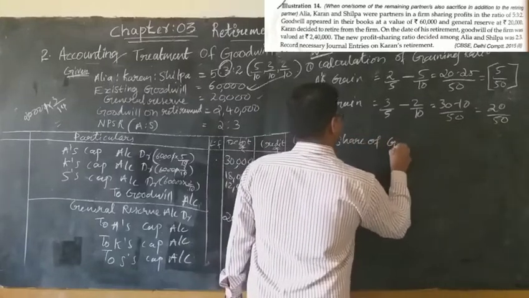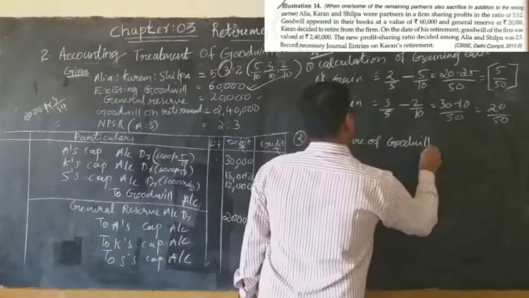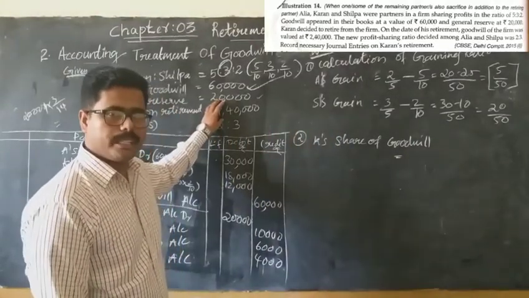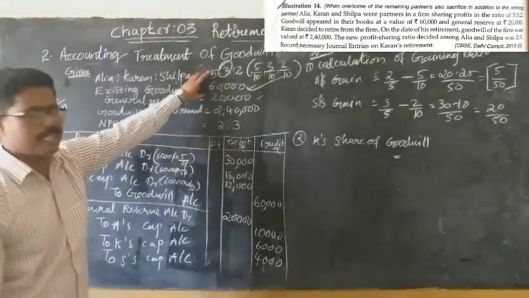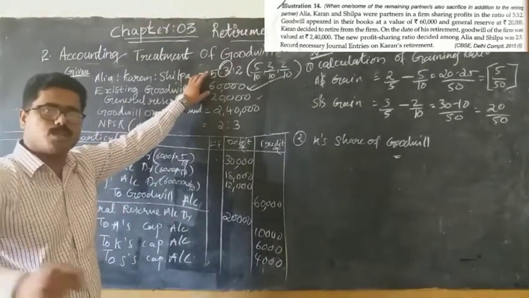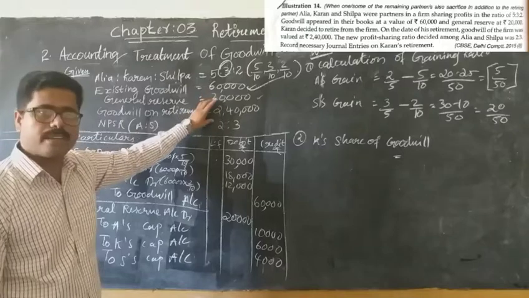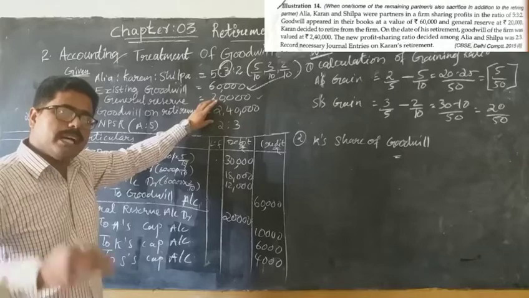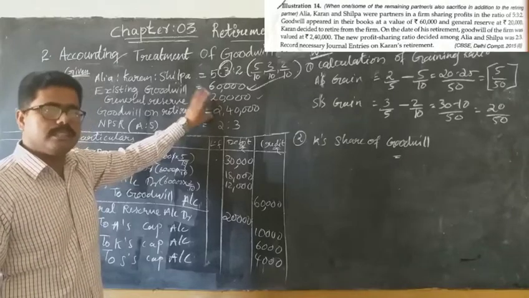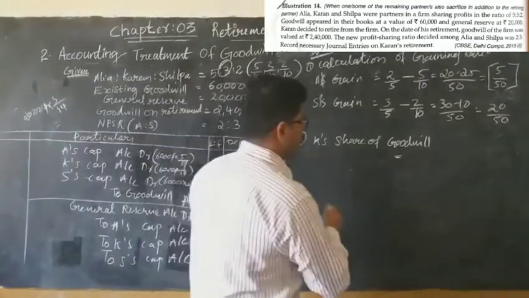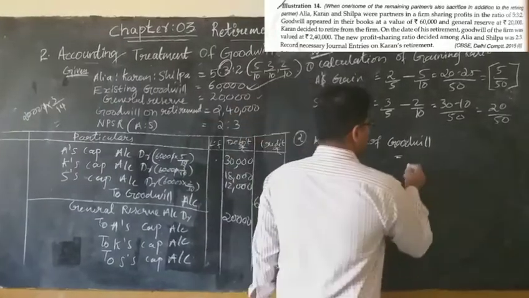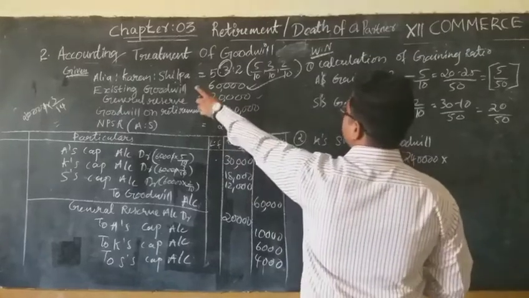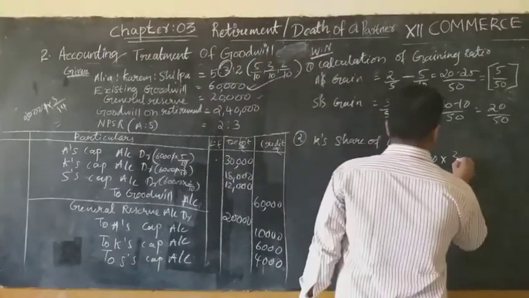Karan's share of goodwill is equal to, how to calculate it? Firm's goodwill given in the question. What is the firm's goodwill? 2,40,000. Don't take this 60,000, that is the existing goodwill in the books of accounts, whereas this 2,40,000 is the goodwill valued at the time of retirement of the partner. So Karan's share of goodwill is equal to 2,40,000 multiplied by his share. What is Karan's share here? 3 by 10. Yes or no?